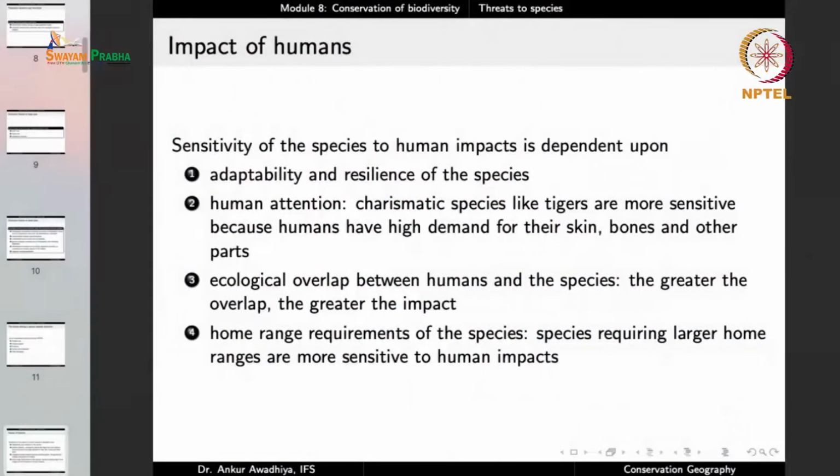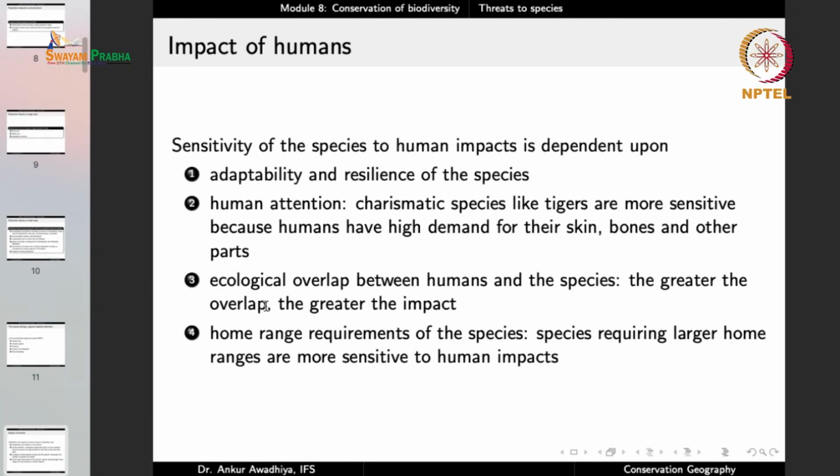Why? Because a tiger is a beautiful looking animal, it is a charismatic animal, it's a majestic animal, and so humans have traditionally paid a lot of attention to this species. And because of that, a large number of tigers were hunted and their body parts were used for display. Even today, there is a high demand for the skins, bones, and other body parts of tigers, especially in the case of traditional medicine and especially in the case of people who are superstitious. So you still have a large demand for tiger body parts, because of which tigers are continually under threat.